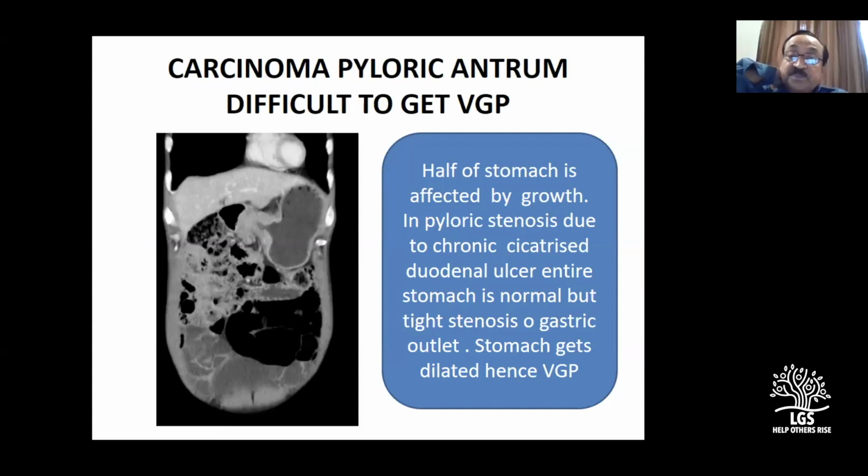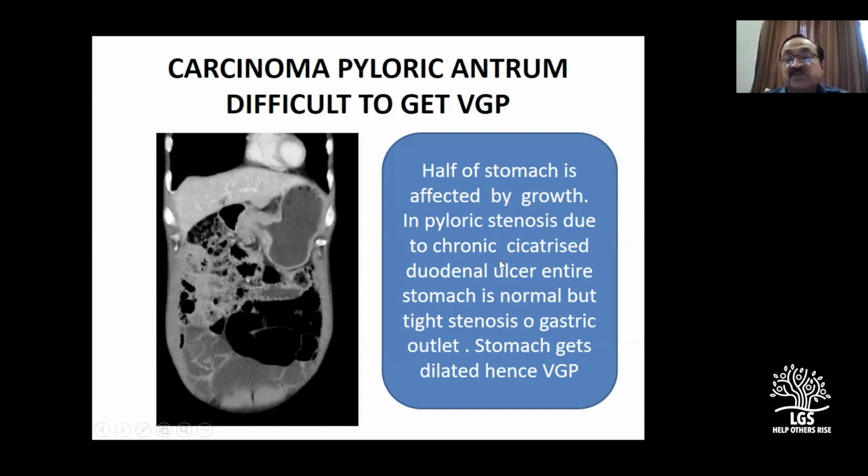Concentrate on this CT scan for some time. The reason why I put it, I will tell you. You see carefully, this is the carcinoma of the pyloric antrum here. That means this is the duodenum. This much of the stomach is gone here, and this is the dilated stomach. So what it means to say is, half of the stomach is affected by the growth.